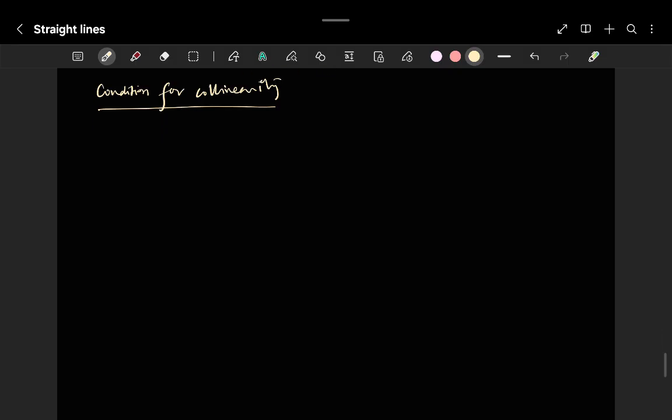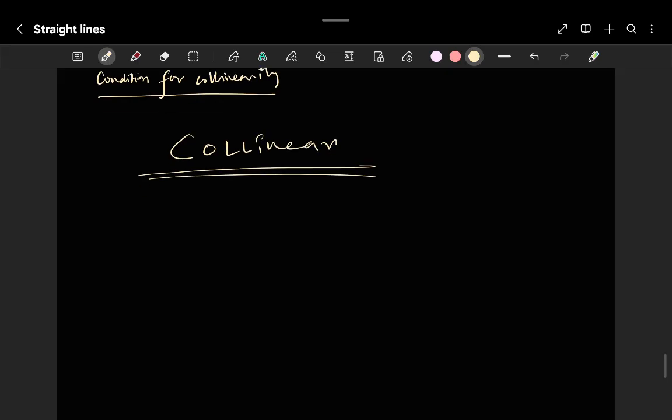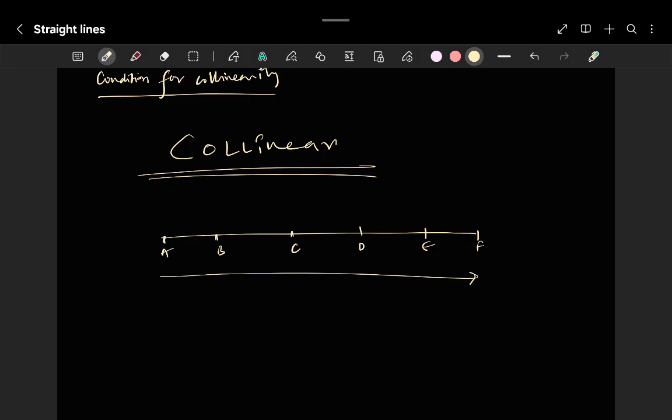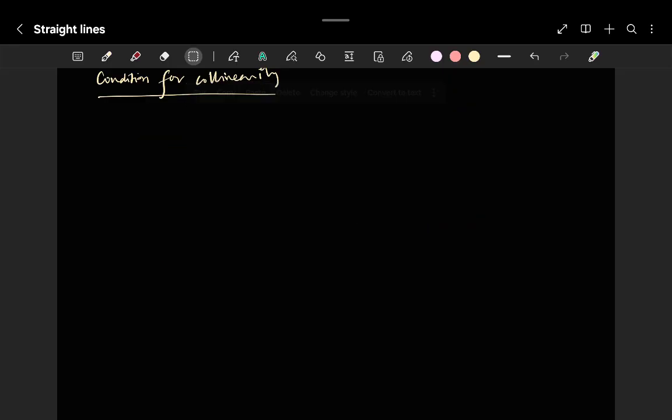Collinear, in the sense, what is the scenario? The word collinear means the points are lying on the same line. Suppose let us consider A, B, C, D, E and F. If all of them are lying on the same line, then those points are called collinear. Simple. All the points lying on a same line are called collinear.